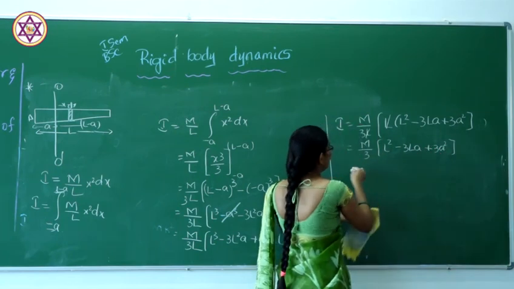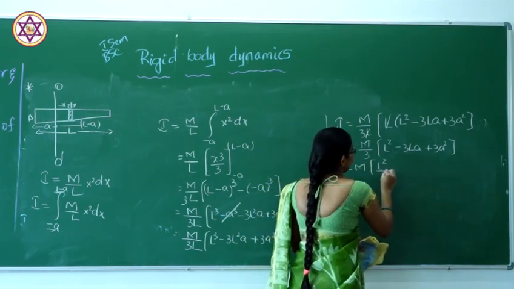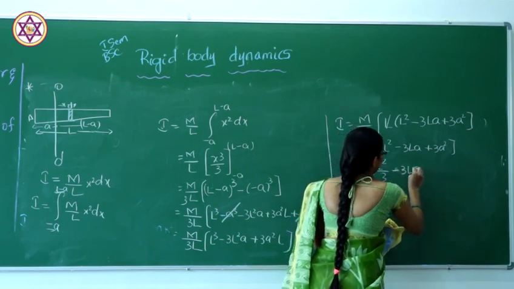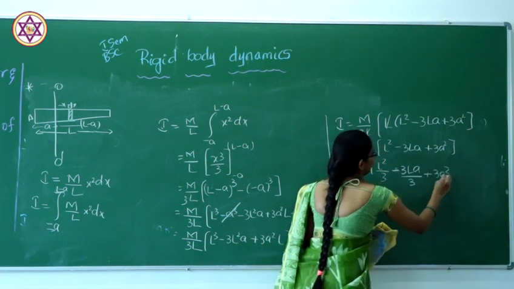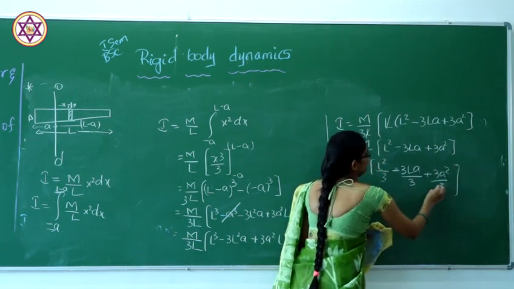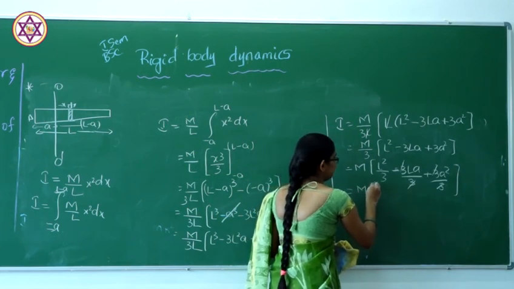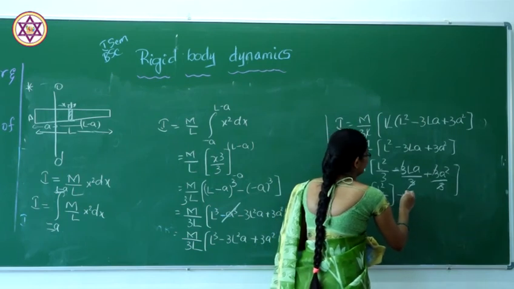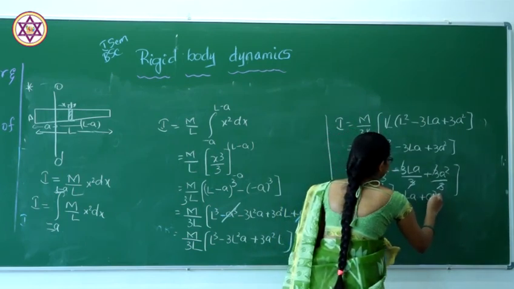Dividing by 3, the 3s get cancelled and we are left with I equals m (L square by 3 minus LA plus A square).